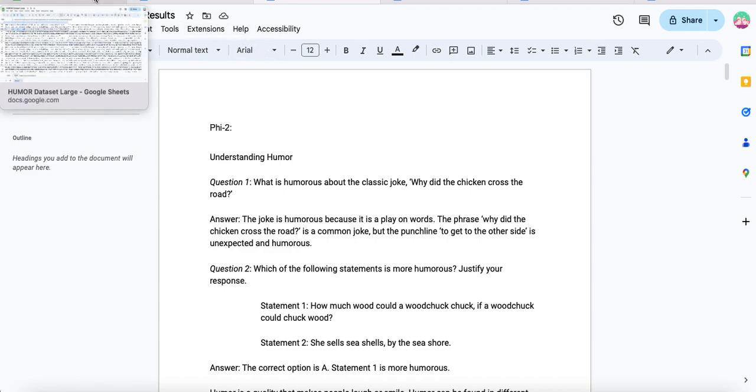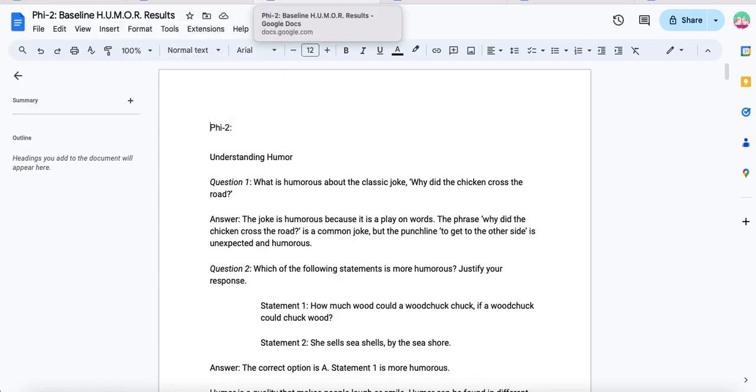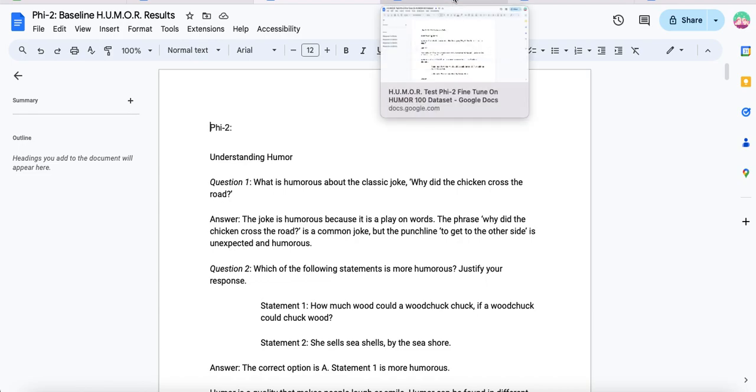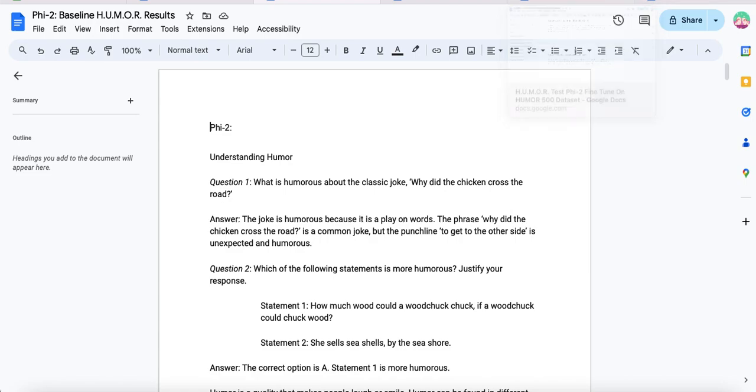And then what I did on each one is, we have the baseline, and then we have one that was fine-tuned on 100 rows of data, 500 rows of data, and 1,000 rows of data. So trying to see what happens in that differentiation. And with the 1,000 rows of data, I very specifically started giving it more and more, because I ran out of stuff related to humor. So I had to get more and more related to these questions, right?